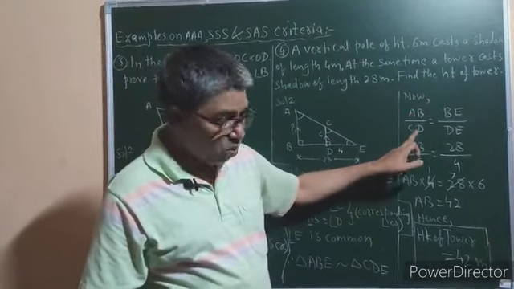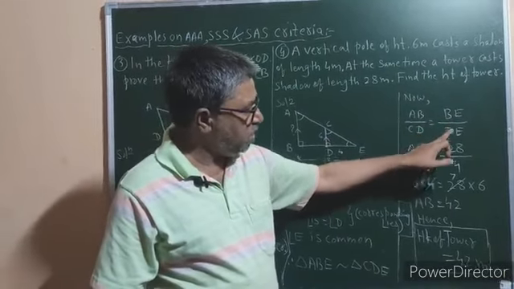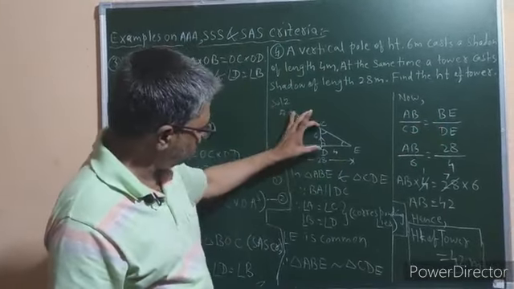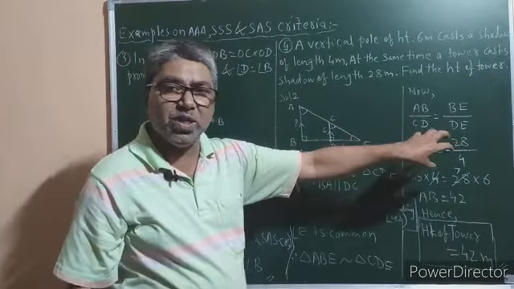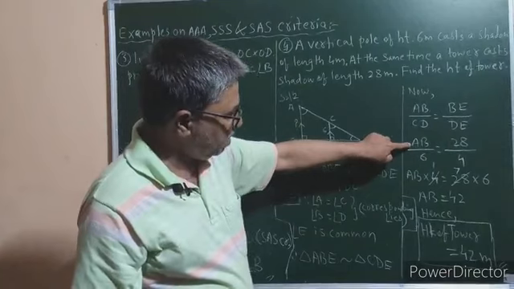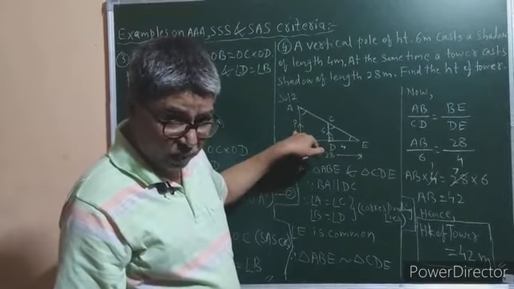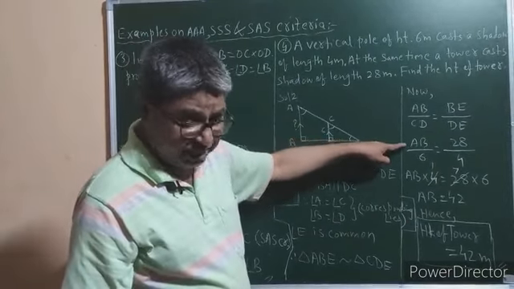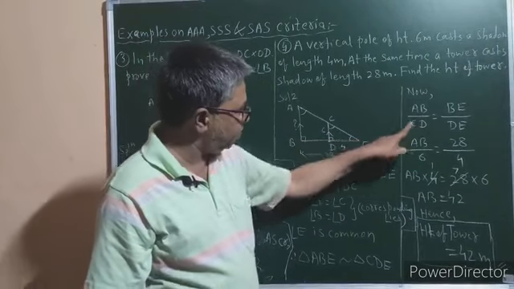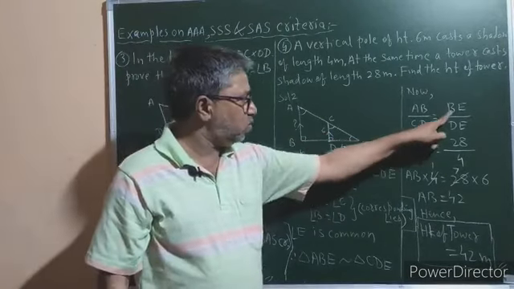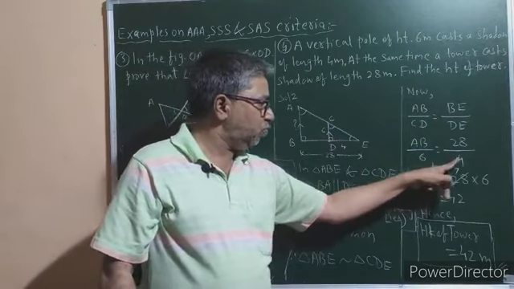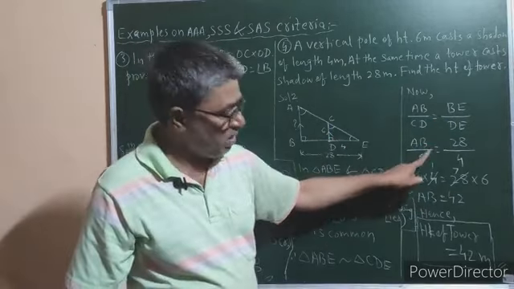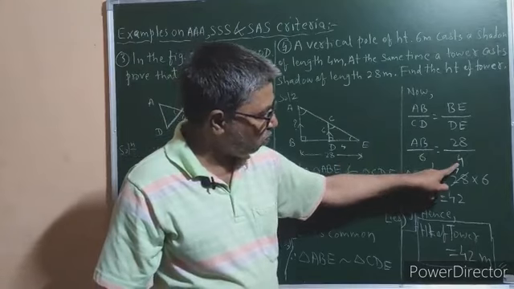Now AB upon CD is equal to BE upon DE. Let us substitute the values. We are solving to find the value of AB. Write AB as it is, divided by the length of CD, which is 6, equal to the length of BE, which is 28, and the length of DE, which is 4. So AB upon 6 is equal to 28 upon 4.